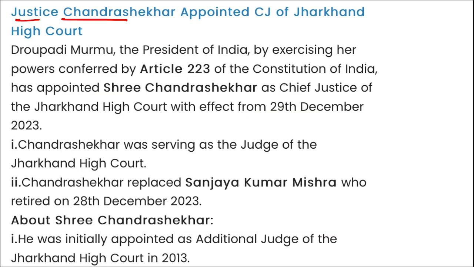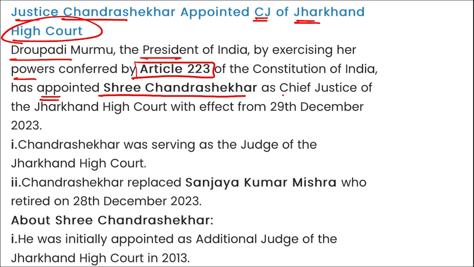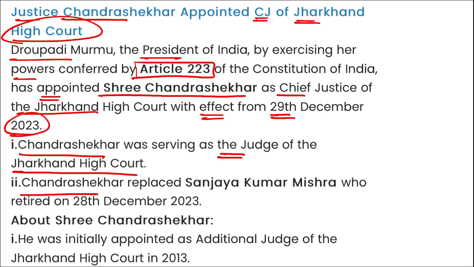Next, Justice Chandrasekhar appointed Chief Justice of the Jharkhand High Court. President Draupadi Murmu, by exercising her power under Article 223 of the Constitution of India, has appointed Shri Chandrasekhar as the Chief Justice of the Jharkhand High Court with effect from 29th of December 2023. Chandrasekhar was serving as a judge of the Jharkhand High Court, and he replaced Sanjay Kumar Mishra, who retired on 28th of December 2023.